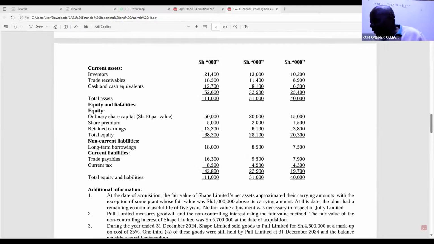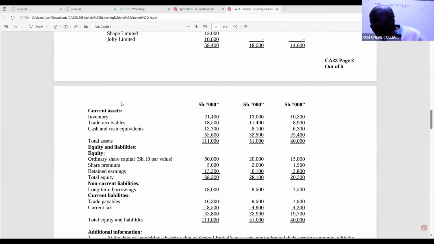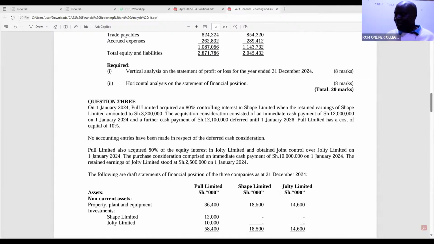Now you are told here, paragraph number 1. Remember, goodwill is for the subsidiary. Don't start calculating goodwill for joint venture and the goodwill for associate. Don't do that. Those were old standards. So come here. On 1st January 2024, Pool Limited acquired 80% controlling interest in SHAPE. SHAPE is the one that we're interested in.